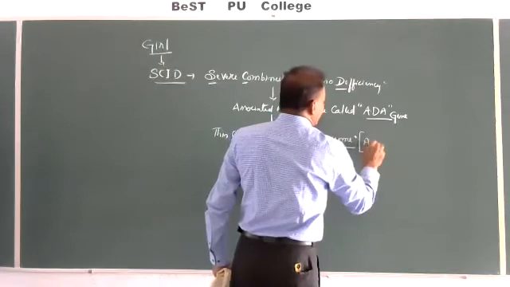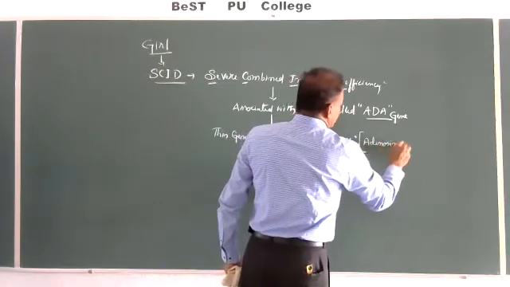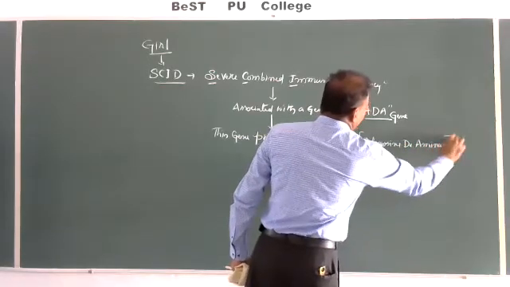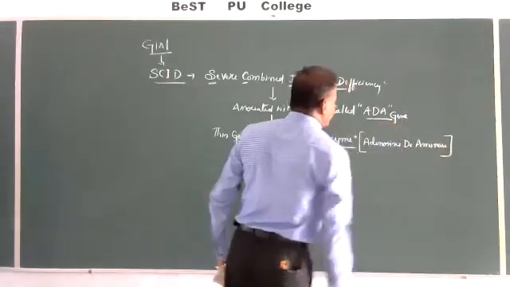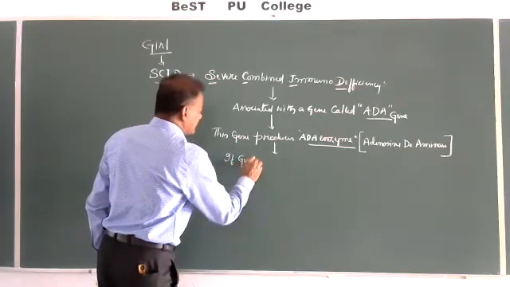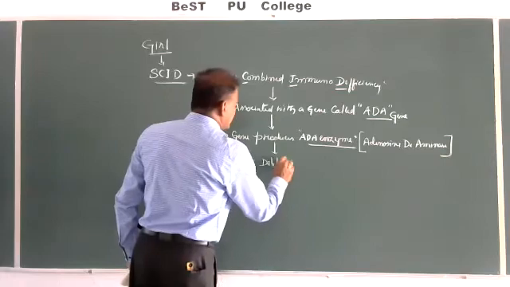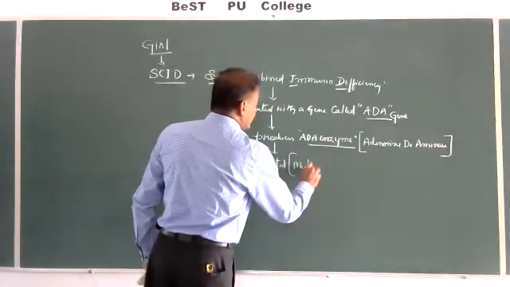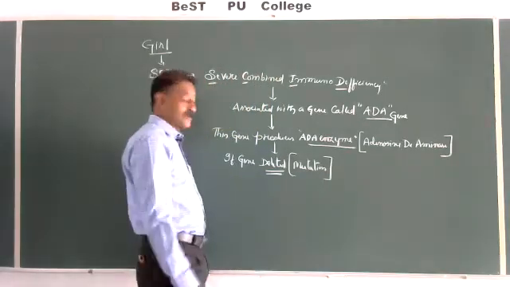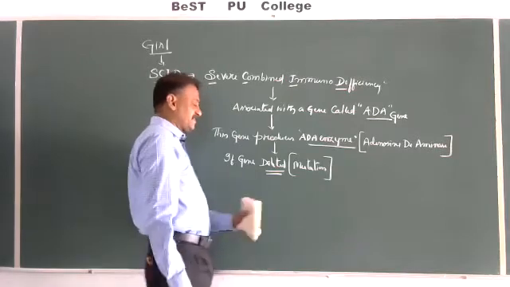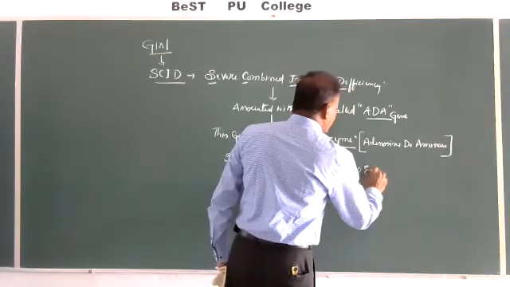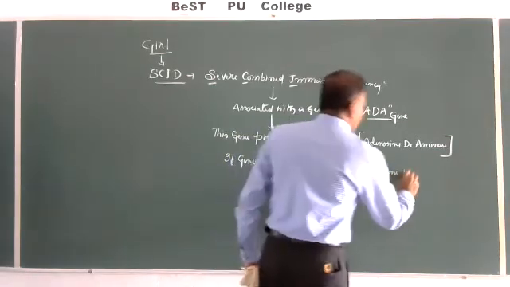ADA enzyme means adenosine deaminase enzyme, the same name as the adenosine deaminase gene. If the gene is deleted or shows mutation, and deletion is a type of mutation, as we have seen in the mutation genetic code, no enzyme will be synthesized.